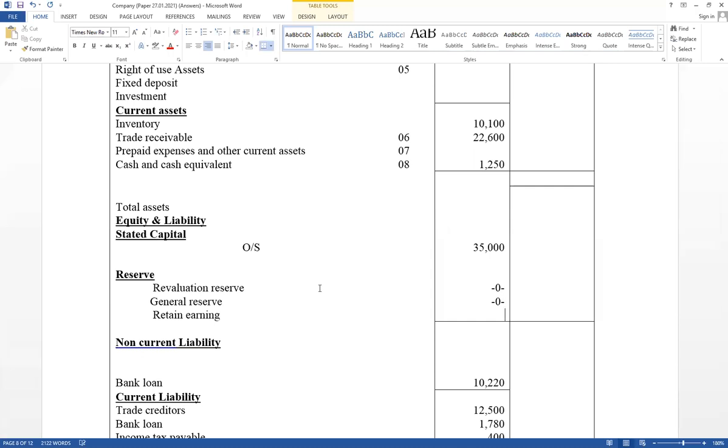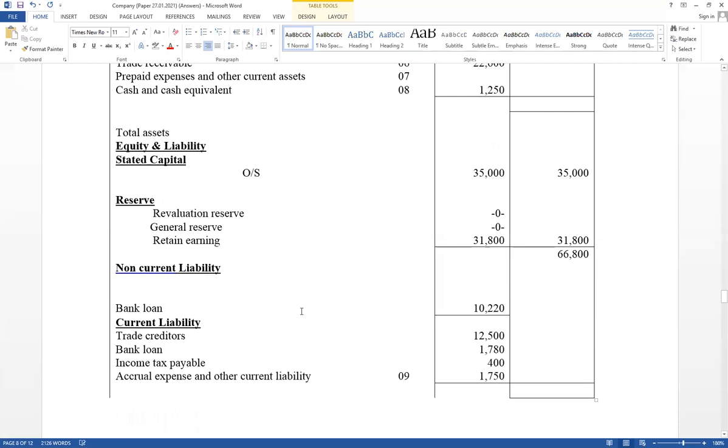General reserves also 0. Retained earning 31,800. Reserves total value 31,800. Then take total equity equal 66,800.